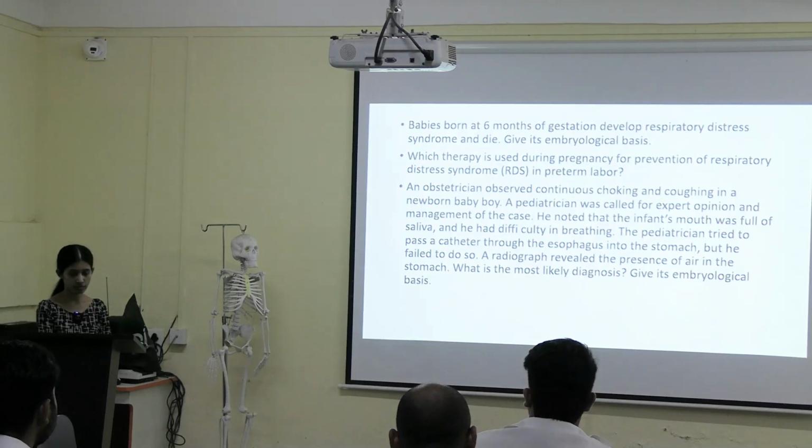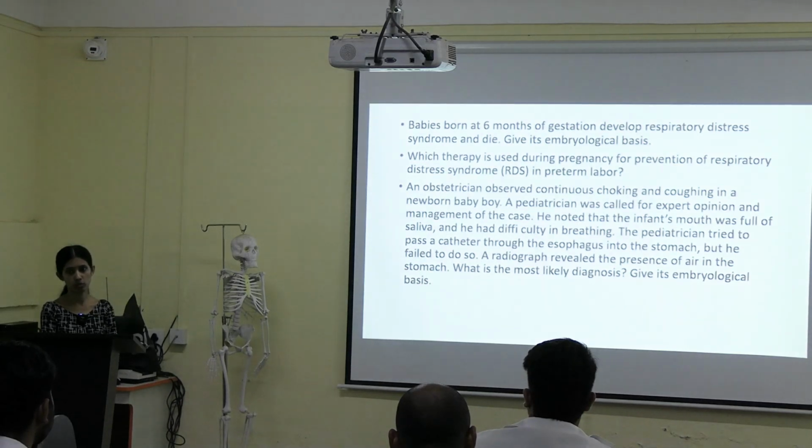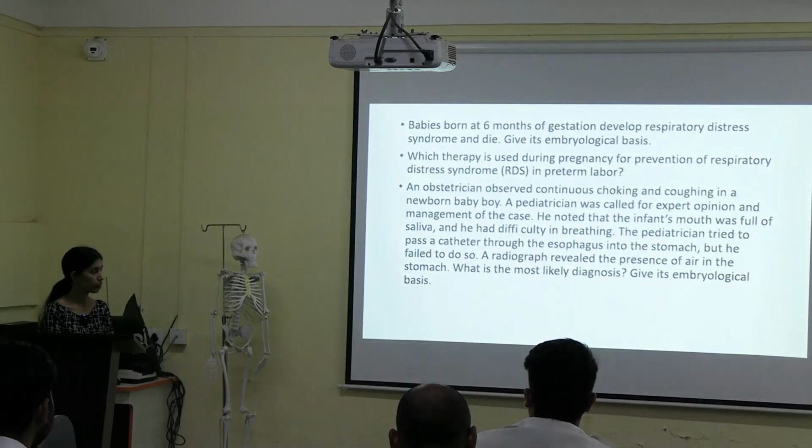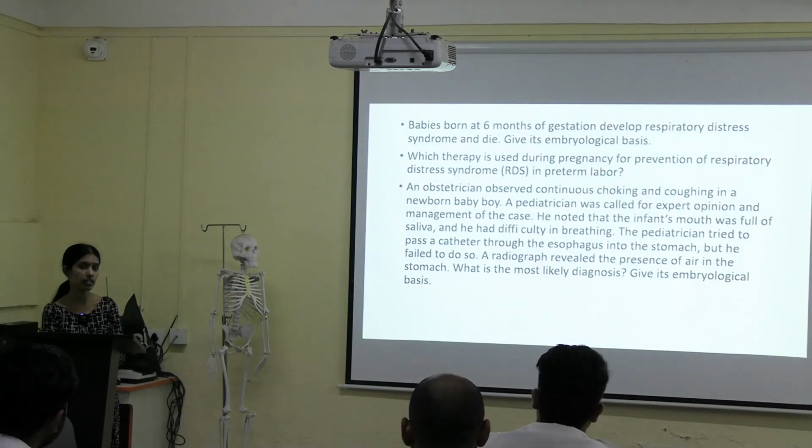They are mentioning the baby is having difficulty, and they have taken the radiograph of the stomach region also. So what is the embryological basis for this condition? What exactly happened? What is that condition called if it is not separated?